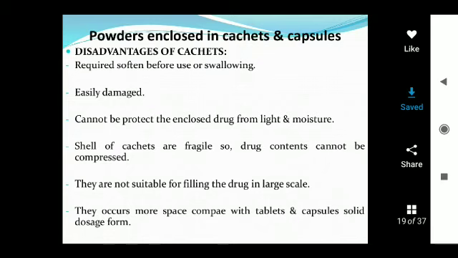It is not used for filling a large amount of drugs and also not used for preparation of cachets on a large scale. They occupy more space for preparation of cachets when compared to tablets and capsules.